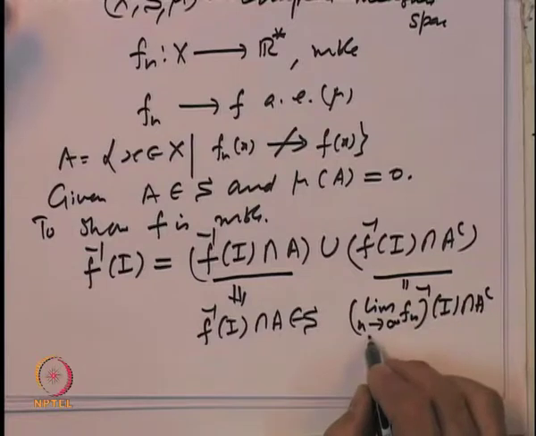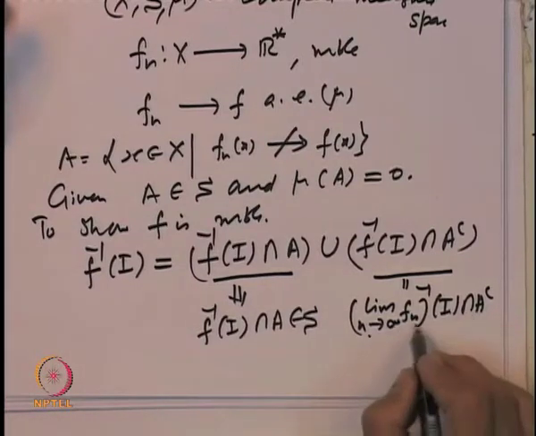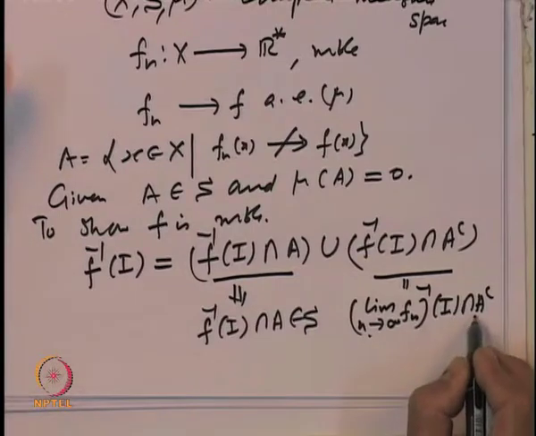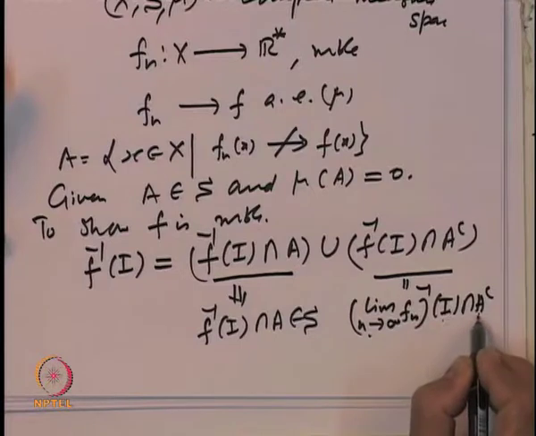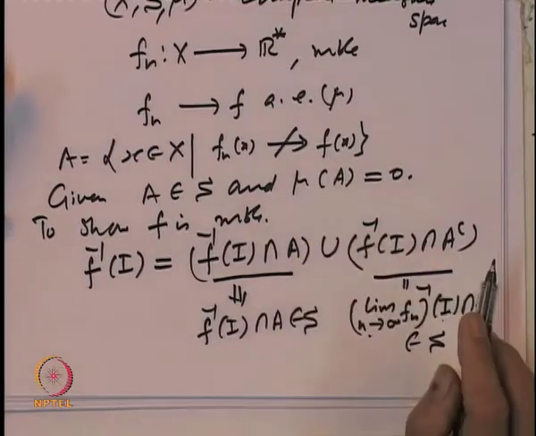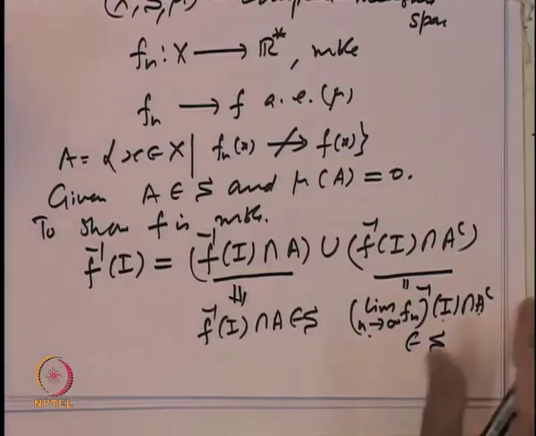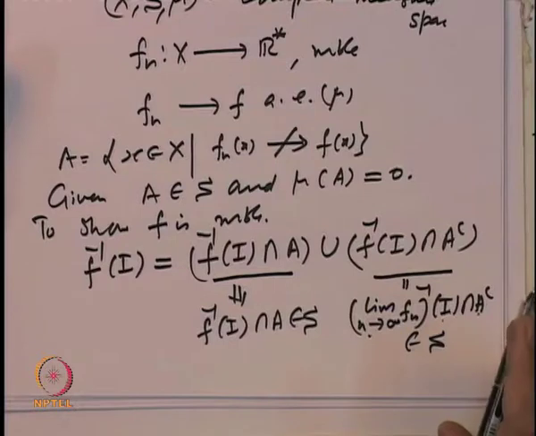Now, we know that the f n's converge to f on A complement, so that is a measurable set. This is an element in the sigma algebra, because on A complement f n is converging; if we restrict ourselves to A complement, then that must be an element in the sigma algebra.